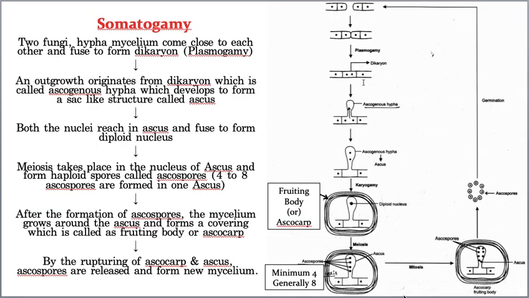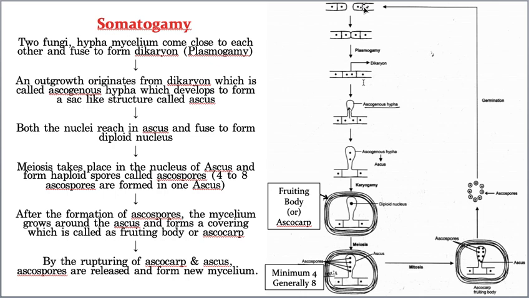Now, this is somatogamy. At the time of somatogamy, two fungi of different mycelium, that means parent A mycelium and parent B mycelium. This is the mycelium of parent 1 and this is the mycelium of parent 2.